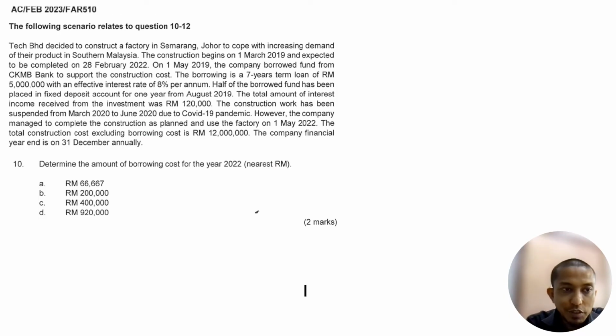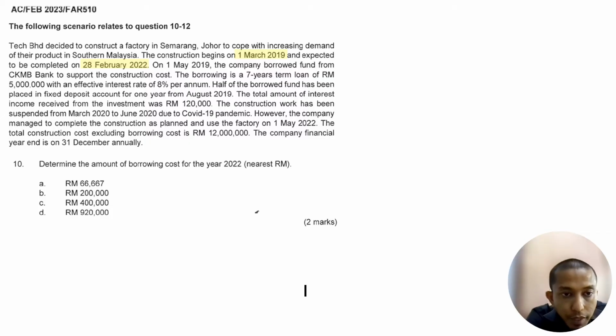All right, so we proceed to the February 2023 question. This question is a bit long, so there are a lot of steps we need to proceed through first. Tech Berhad decided to construct a factory in Semarang, Johor to cope with increasing demand for their product in southern Malaysia. The construction began on 1st of March 2019 and is expected to be complete on 28th of February 2022. So this is when they are going to start and finish.